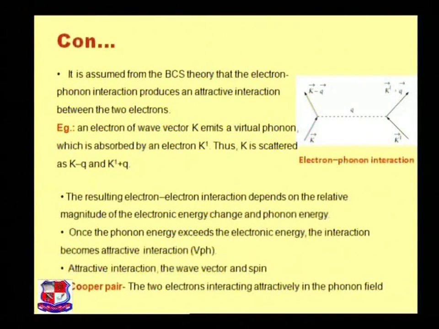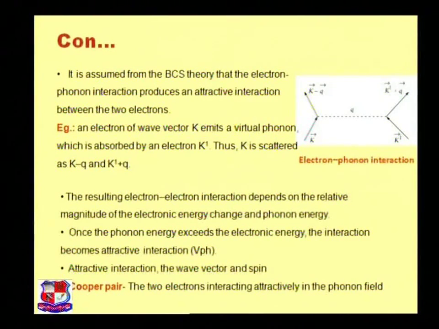In this figure, the electron with wave vector k emits a virtual phonon, which is absorbed by another electron. The electrons are scattered as k minus q and k plus q. The resulting electron-electron interaction depends on the relative magnitude of the energy change and the phonon energy. This theory is totally based on quantum physics.